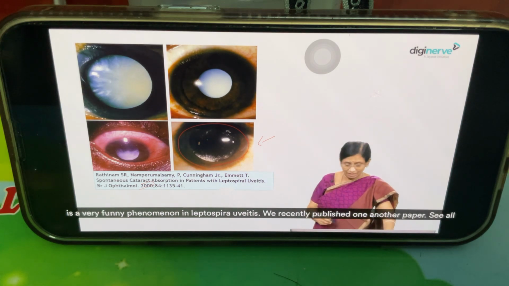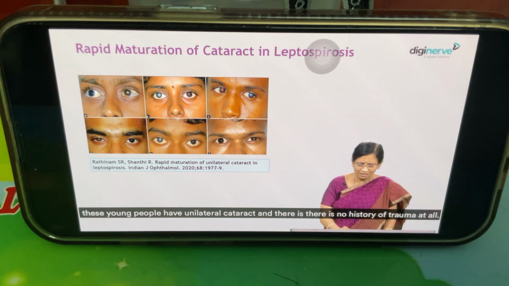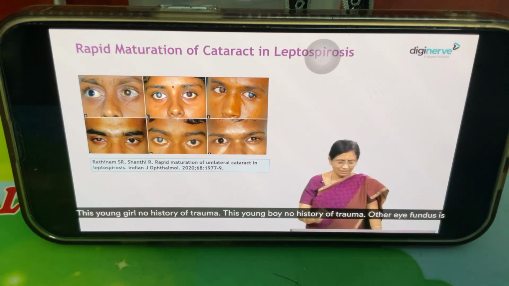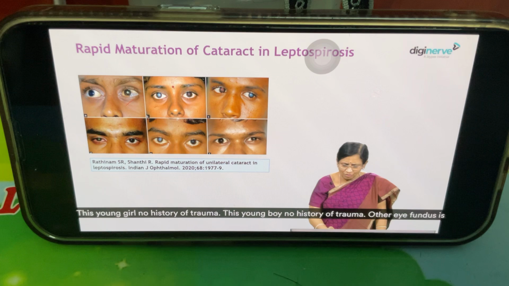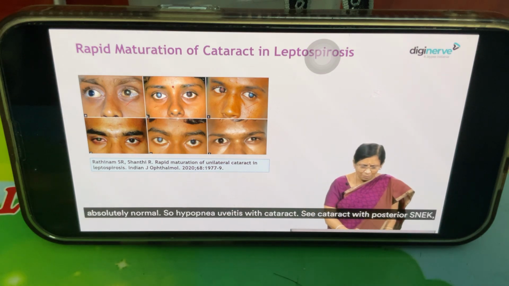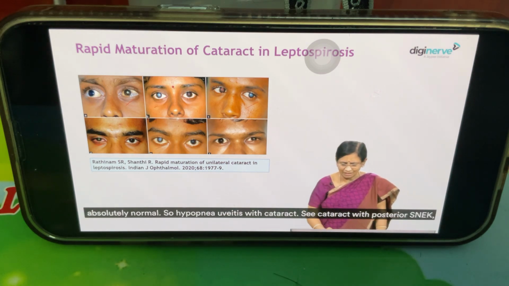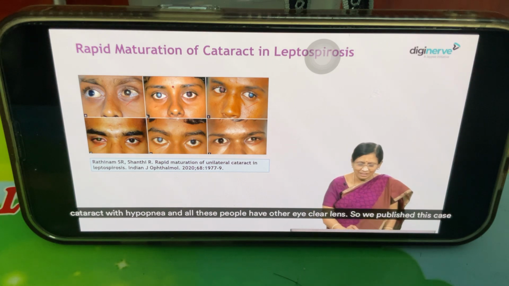We recently published another paper. See, all these young people have unilateral cataract, and there is no history of trauma at all. This young girl, no history of trauma. This young boy, no history of trauma. The other eye fundus is absolutely normal. So, hypopyon uveitis with cataract. See, cataract with posterior synechiae, cataract with hypopyon. And all these people have a clear lens in the other eye.